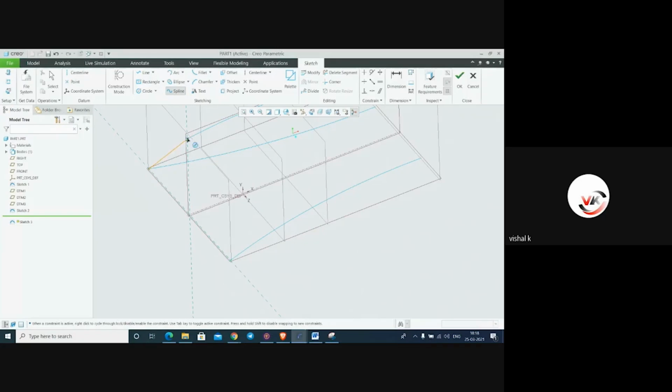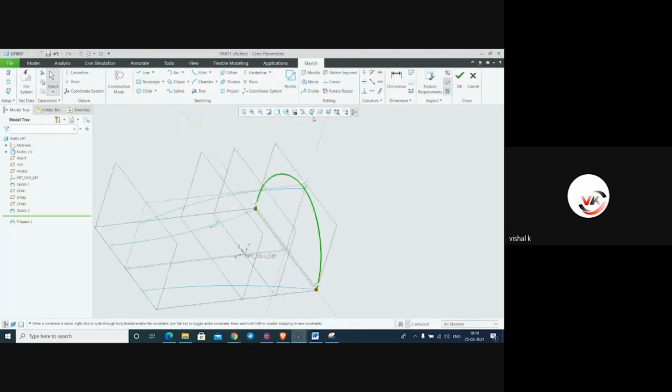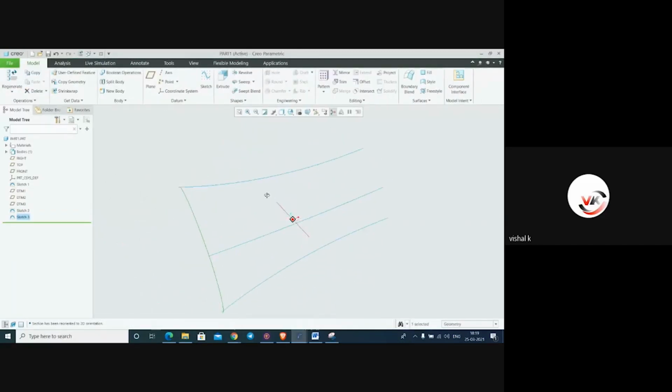Spline, first point, second point. Instead of spline, we will do one thing. Normal to the screen. Spline. Like this profile we have created here one. Okay, we can change it later, but currently we are creating a simple profile.